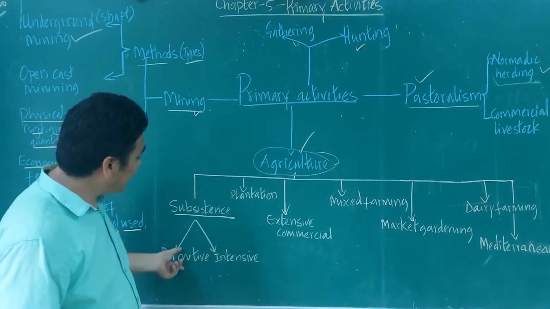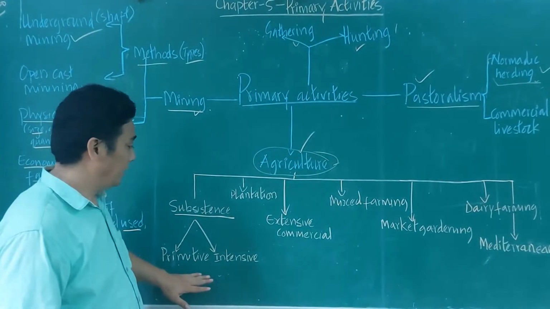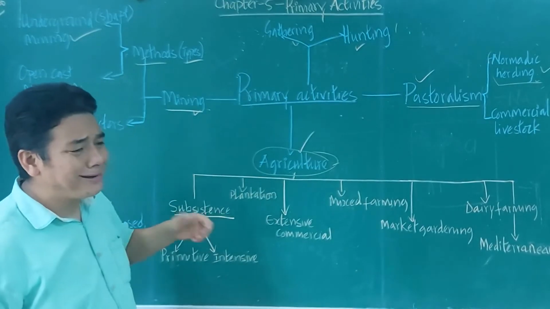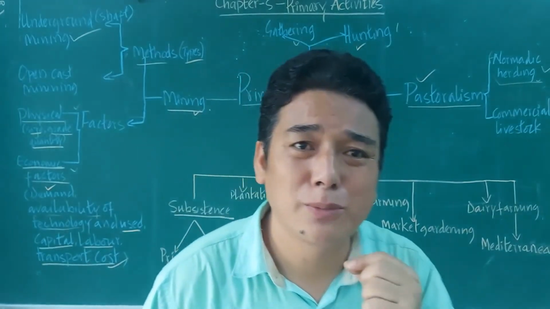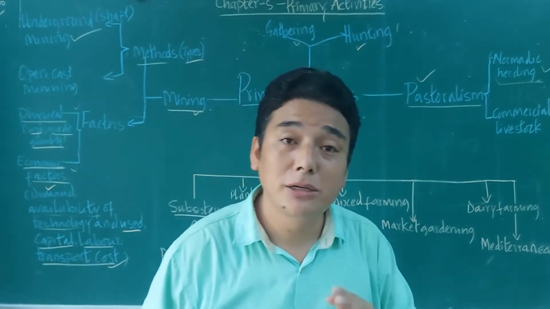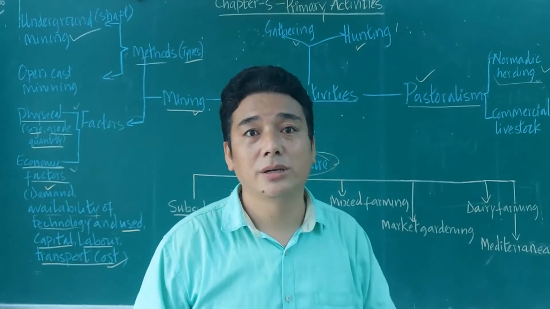And in subsistence agriculture, there is primitive subsistence agriculture and intensive subsistence agriculture, right? The main important thing discussed in your textbook is slash and burn agriculture. Slash and burn agriculture is also known as shifting cultivation, all right?